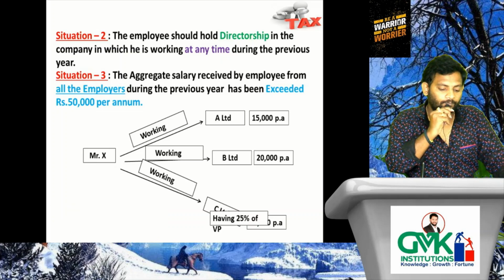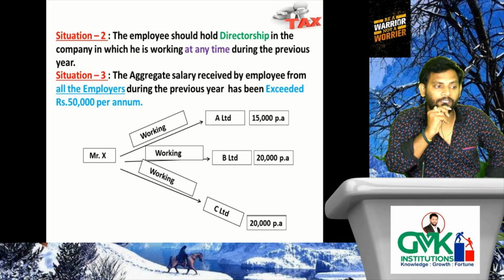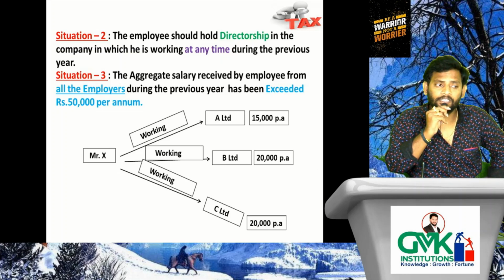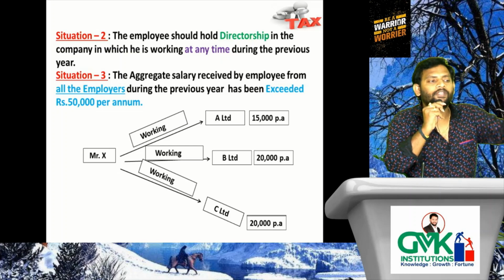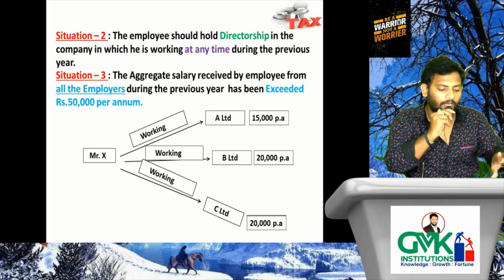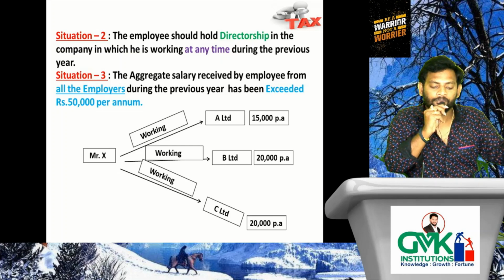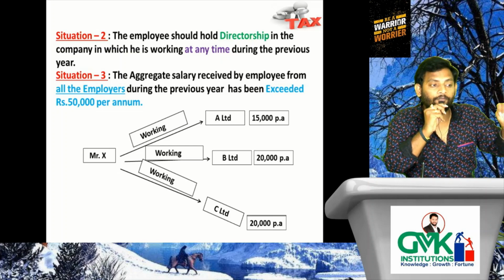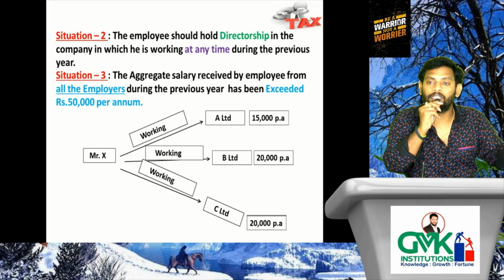Next, what if his salary from C limited is not 10,000, it is 20,000? Third example, his salary from C limited is 20,000. Then verify first case, substantial interest, not holding; directorship, not holding. Now let's verify situation 3, aggregate salary. What is the total aggregate salary? 15,000 plus 20,000 plus 20,000. How much? 55,000. 55,000 means aggregate salary from all the employers received during the year exceeded 50,000.